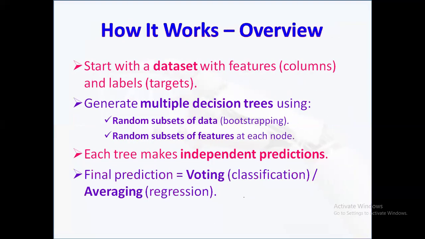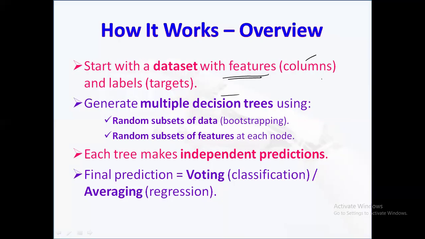And how this algorithm will work, we'll just see an overview. The random forest starts with a complete data set that contains rows, the data samples, and also columns, the features and target labels.